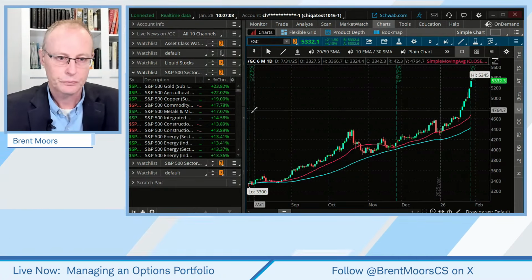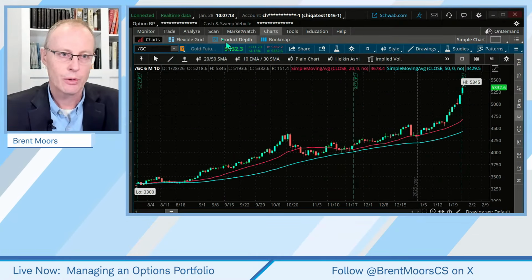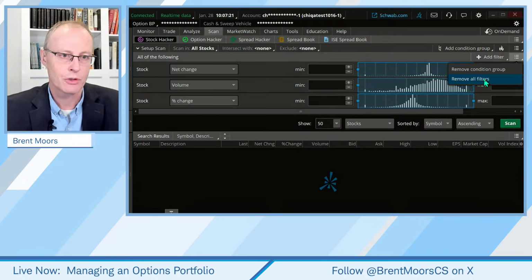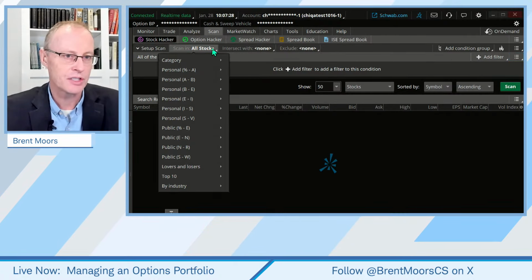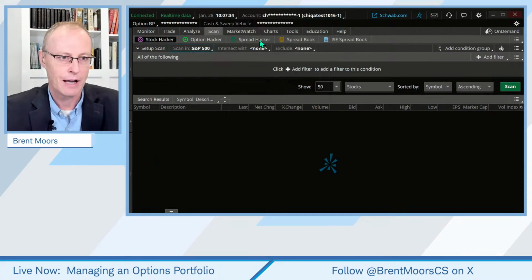One thing is, let me just get rid of this left-hand column, and you can go to the scan tab and just create a scan. I'm going to remove my filters here on this scan, so we're going to start from scratch. And instead of scanning all stocks, I want something that may be optionable. So I'm going to go to public, and I'm going to start with the S&P 500.